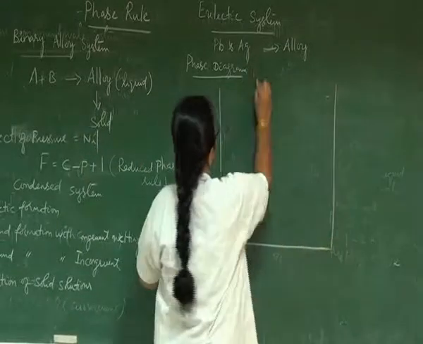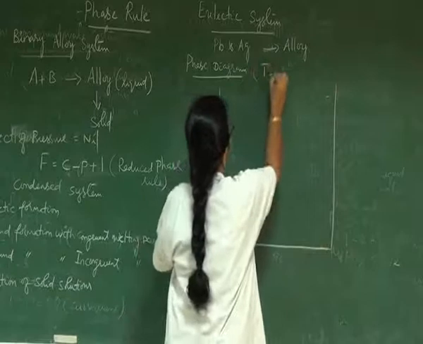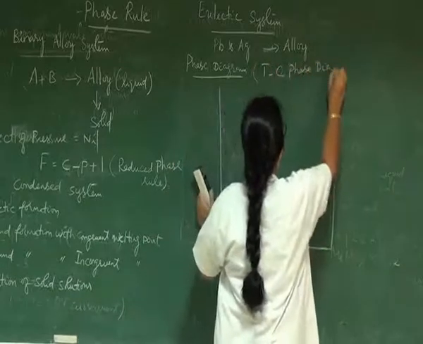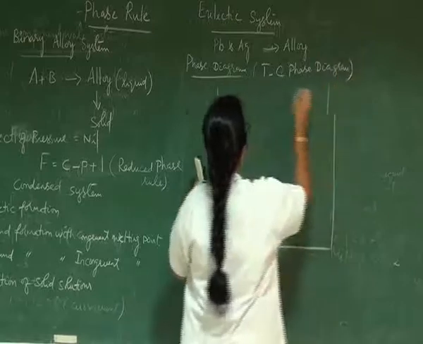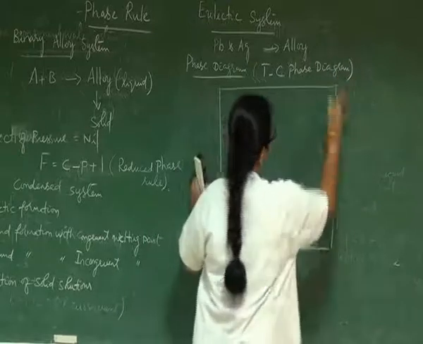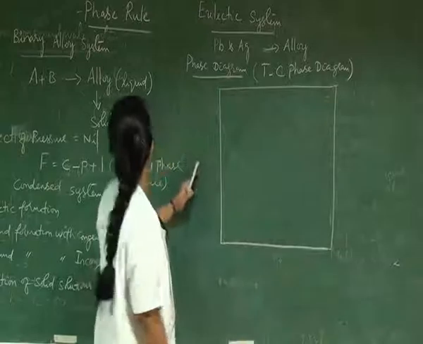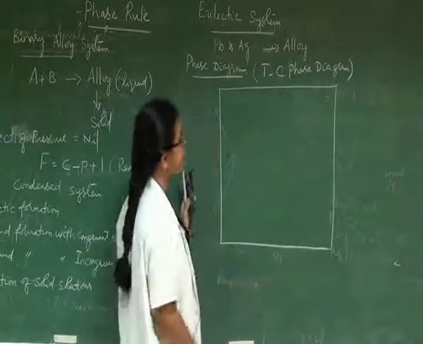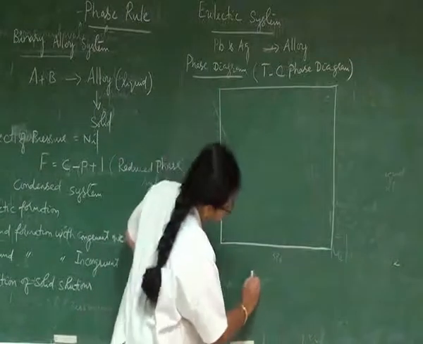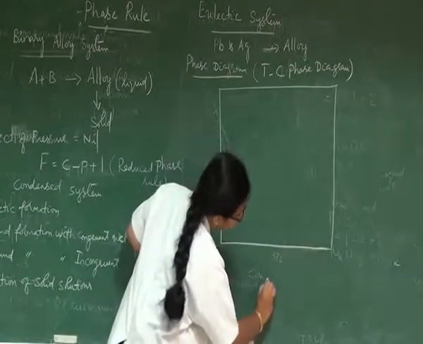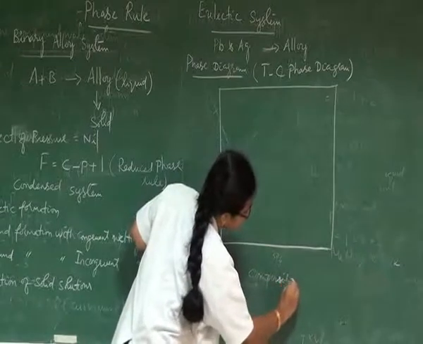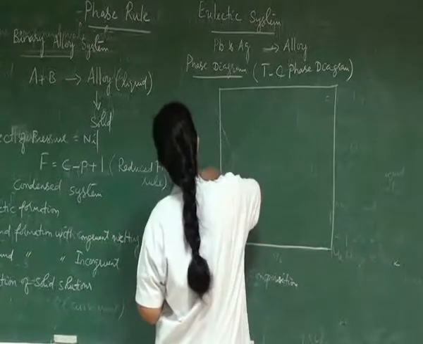So this phase diagram is called a TC phase diagram. A binary alloy system is a two-component system for which the phase diagram can be drawn between composition and temperature.